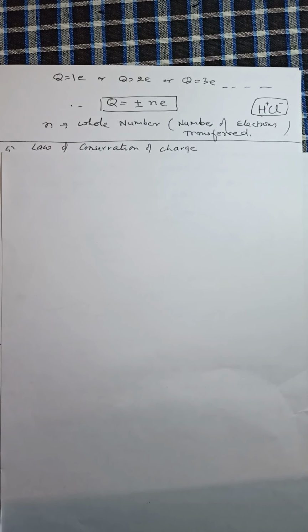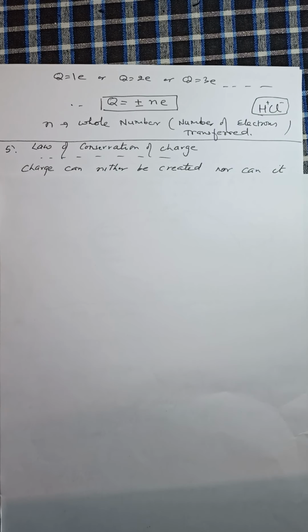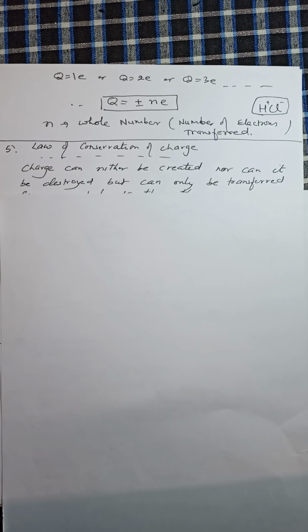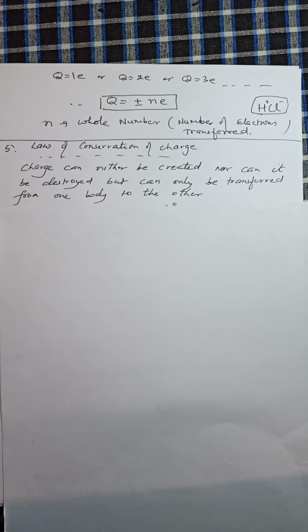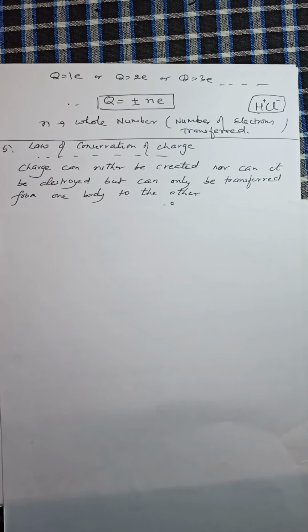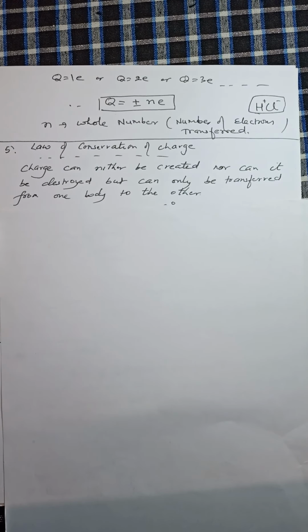The next topic is the principle of conservation of charge, which says that charge can neither be created nor destroyed, but can only be transferred from one body to the other. There are three conservation principles. The law of conservation of mass is now obsolete.